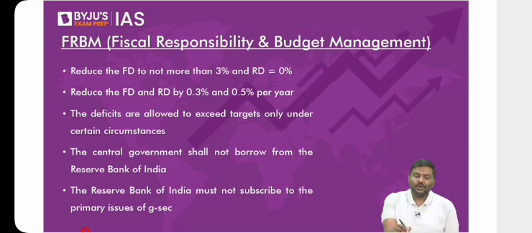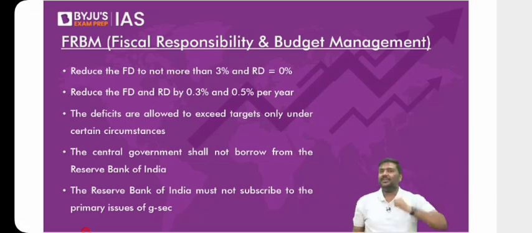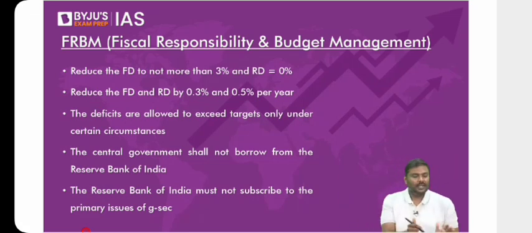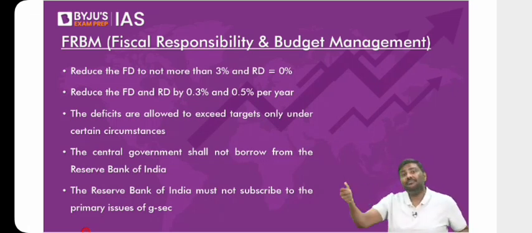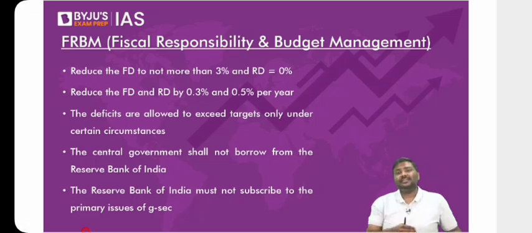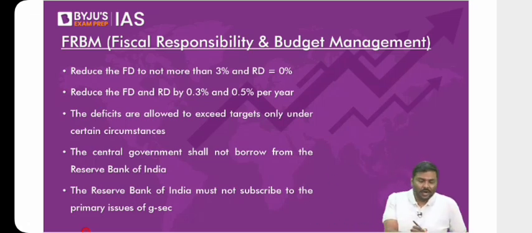Now focus only on the receipts. Receipts are two types: the revenue receipts and capital receipts. Now look at revenue receipts. Revenue receipts are further broken into two types: tax receipts as well as non-tax receipts. Tax receipts, best example, direct taxes such as income tax, corporate tax, and indirect taxes such as customs, GST, excise on petrol, etcetera. What about non-tax receipts?